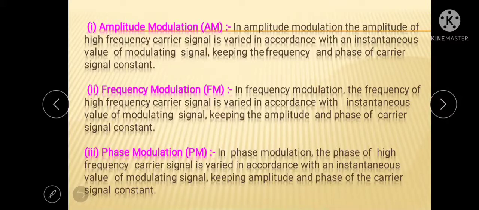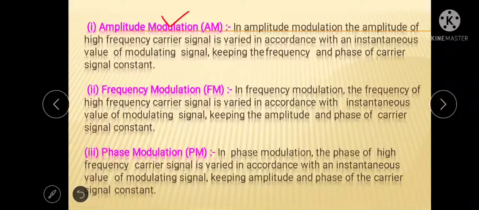First is amplitude modulation. In amplitude modulation, the amplitude of the high frequency carrier is varied in accordance with the instantaneous value of the modulating signal, keeping the frequency and phase of the carrier signal constant.